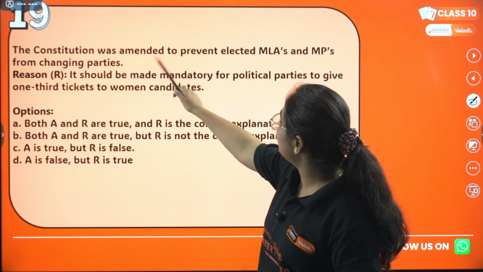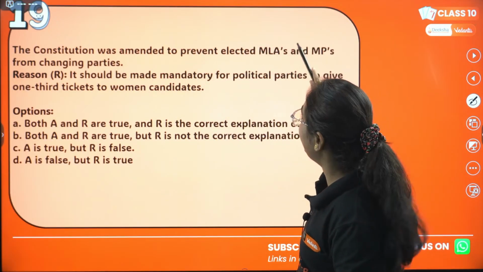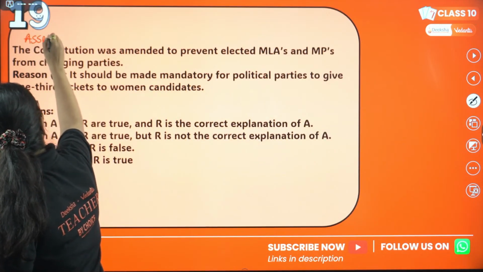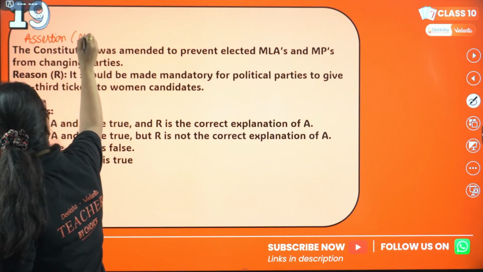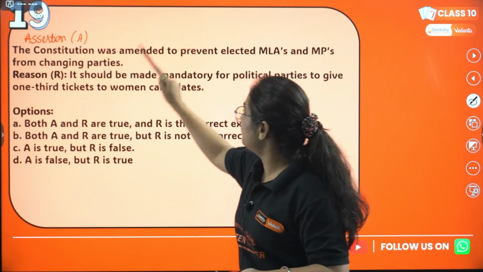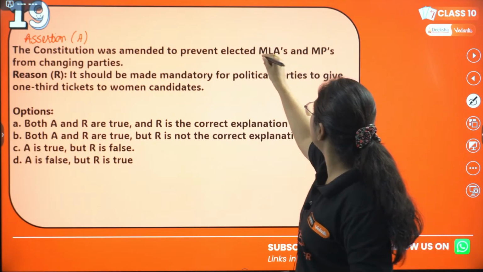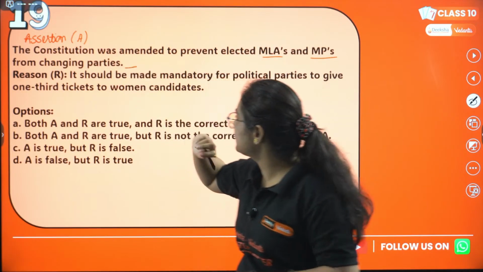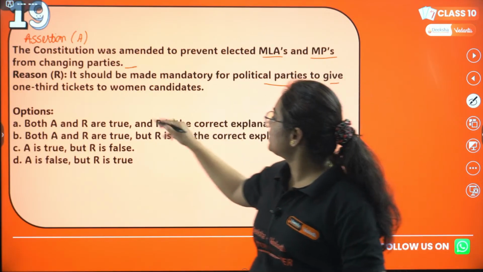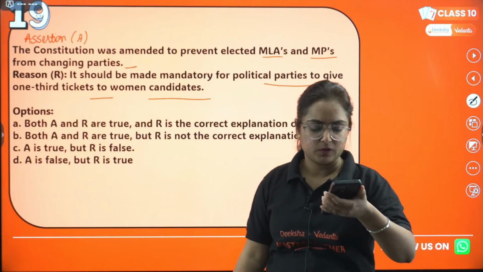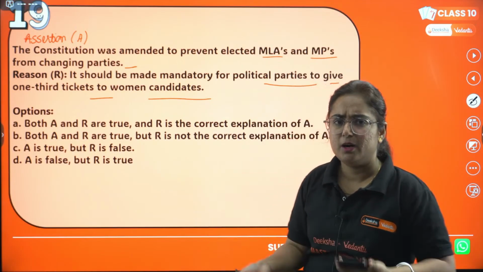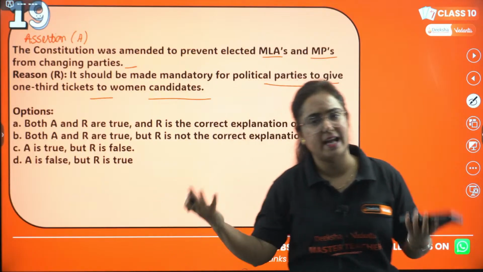The constitution was amended to prevent elected MLAs. Okay, sorry, one mistake is there. Assertion is not written here. So the first statement is assertion A, and the second one is R, no issues. Assertion: The constitution was amended to prevent elected MLAs and MPs from changing parties. Reason: It should be made mandatory for the political parties to give one third tickets to women candidates. I thought a different reason, ma'am. No, it's the reason why it is more visible, vital, because they are providing such things.